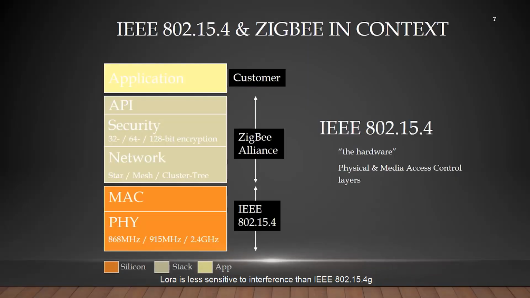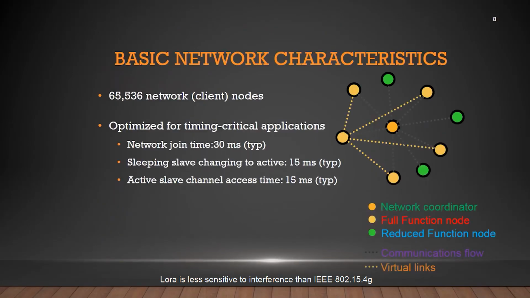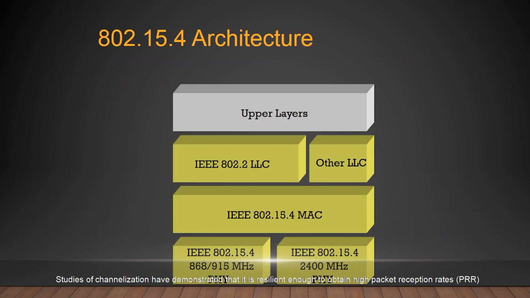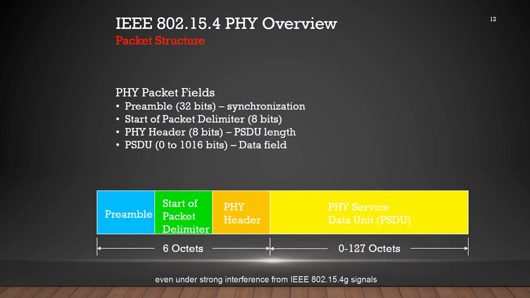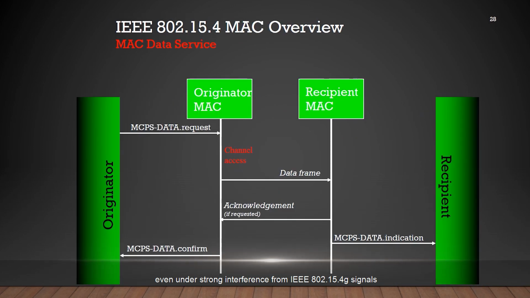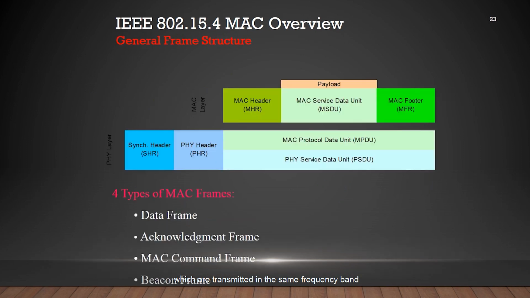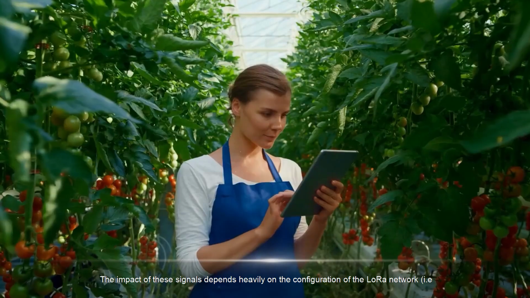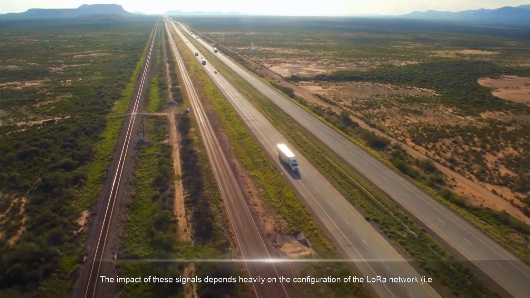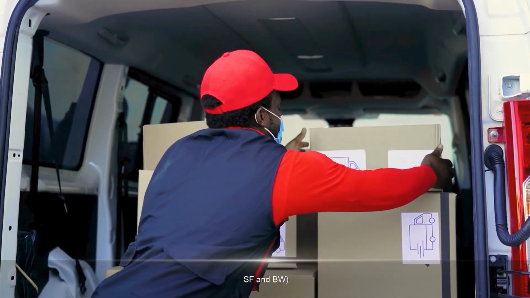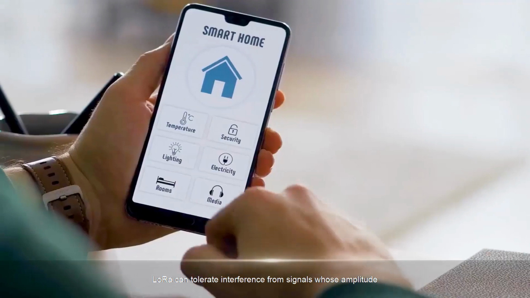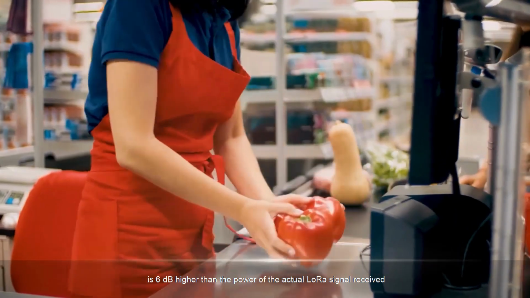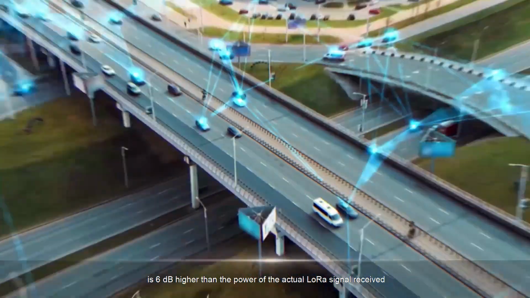LoRa is less sensitive to interference than IEEE 802.15.4g. Studies of channelization have demonstrated that it is resilient enough to obtain high packet reception rates, PRR, even under strong interference from IEEE 802.15.4g signals, which are transmitted in the same frequency band. The impact of these signals depends heavily on the configuration of the LoRa network, i.e. SF and BW. At high data rates, LoRa can tolerate interference from signals whose amplitude is 6 dB higher than the power of the actual LoRa signal received.